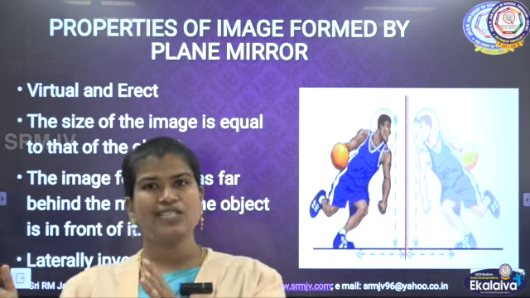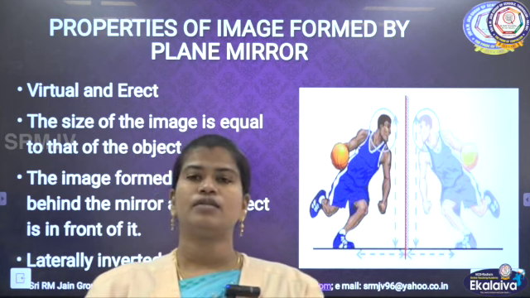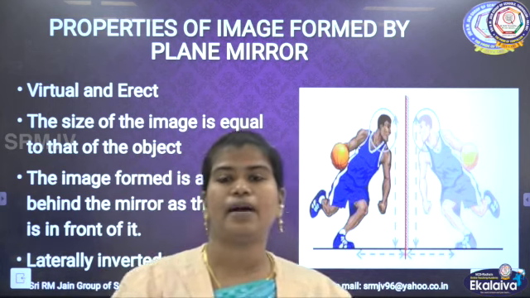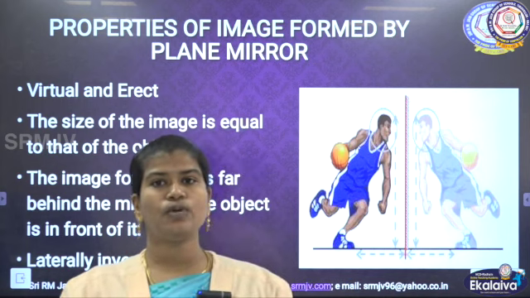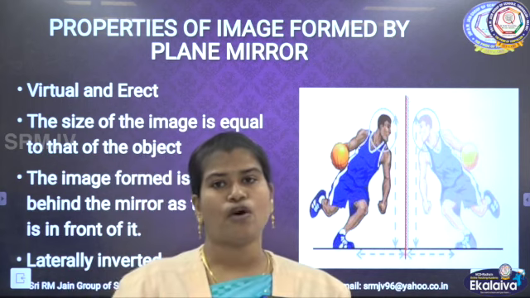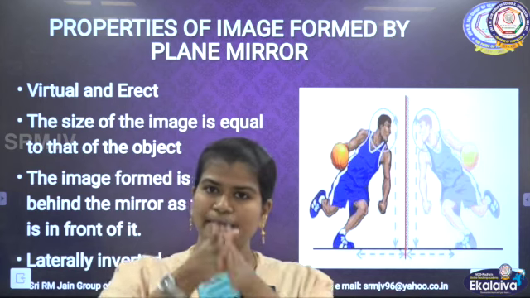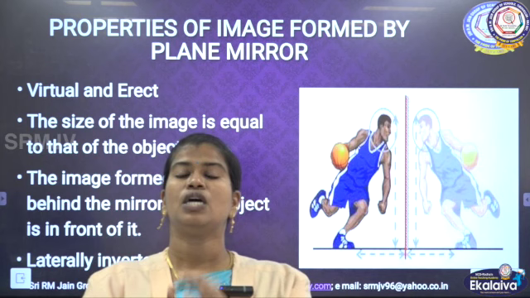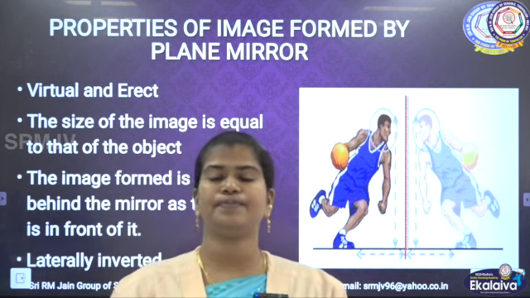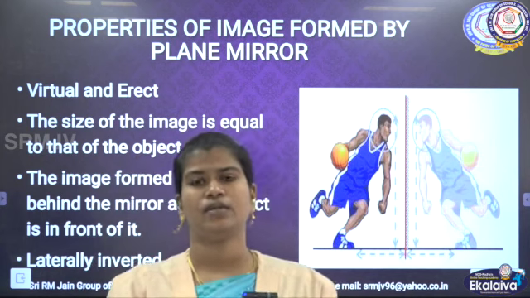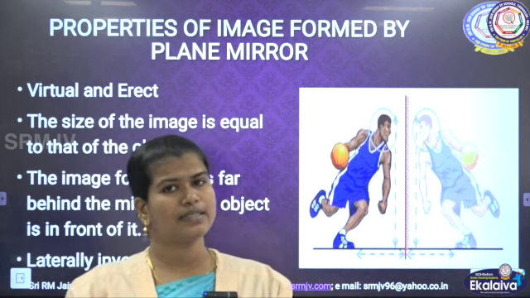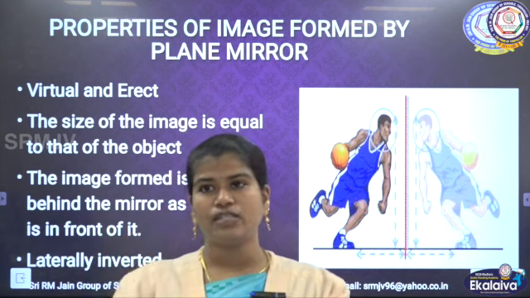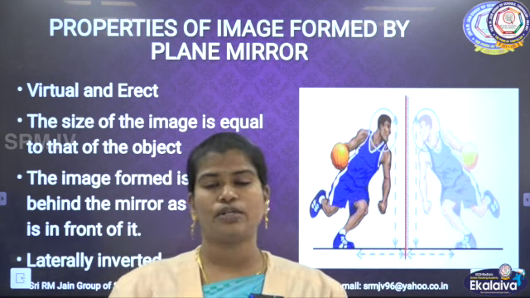The image will not be formed on the mirror. The light will fall on the mirror and be reflected back, and when you keep a screen there, the image will be formed there. So the very basic difference is that a virtual image can be seen on the mirror but cannot be captured on a screen. A real image cannot be seen on the mirror, but can be captured on a screen.